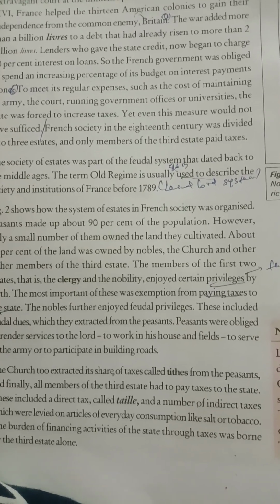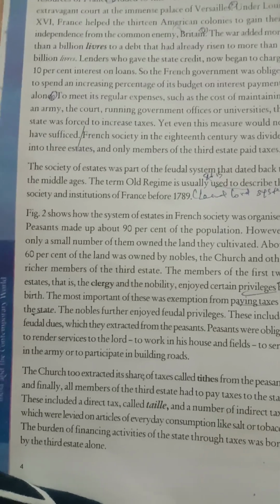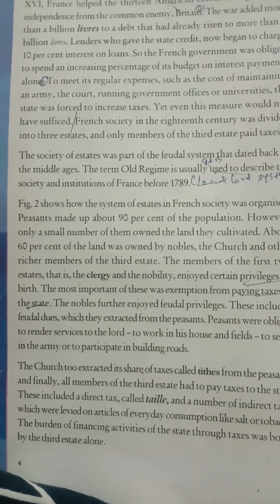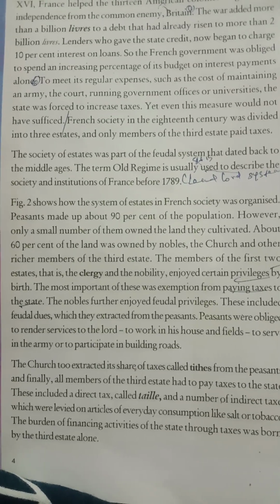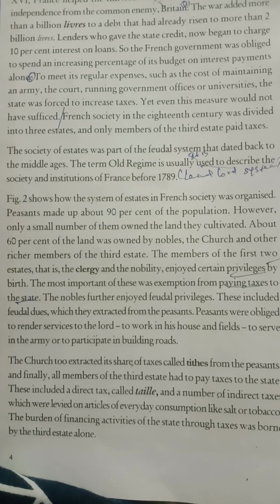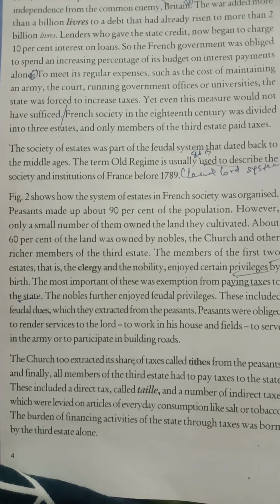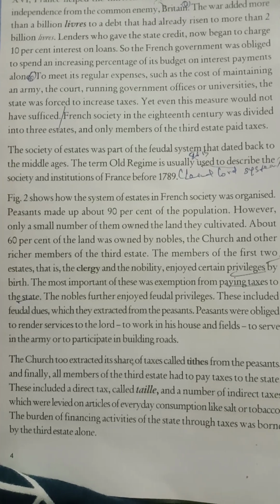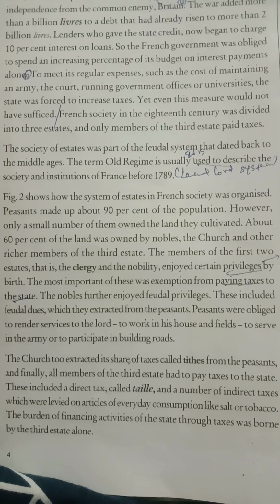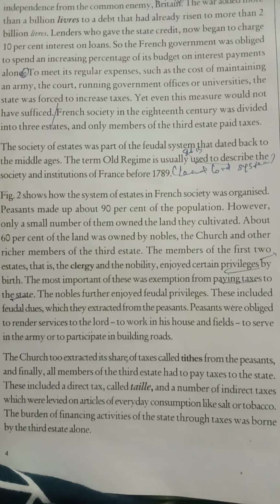Third one, under Louis XVI, France helped the 13 American colonies in order to gain their independence from the common enemy Britain. Normally we know that Britain was the enemy of France.